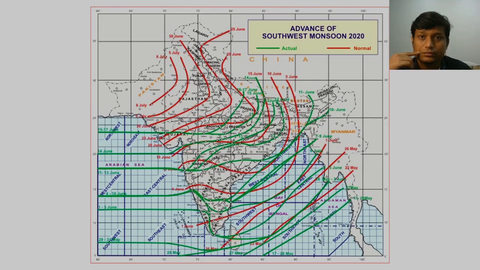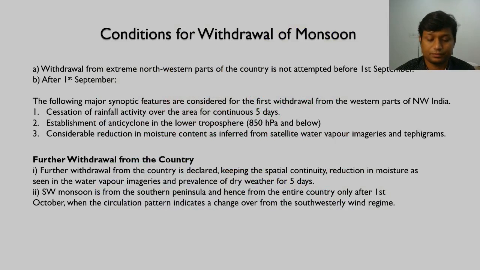So now there are new dates of advance of monsoon. We can see that these dates are there. Then we will also see comparatively what dates are provided finally. So we will take this part in the later discussion. Now let us understand what are the conditions for the withdrawal of monsoon. We earlier understood the conditions for onset of monsoon. Now we will see the conditions for withdrawal of monsoon.